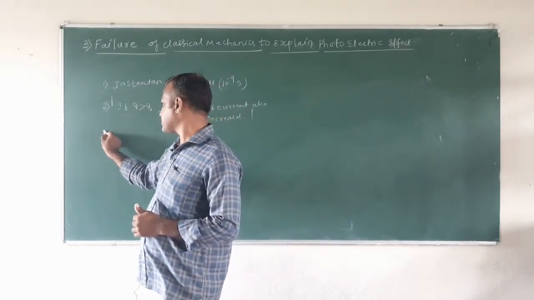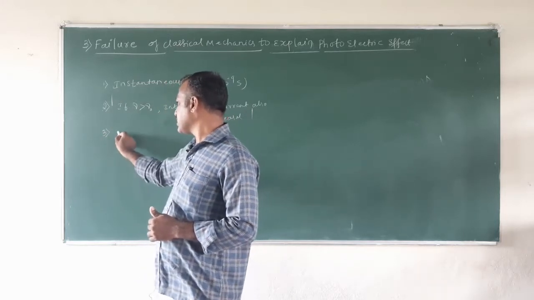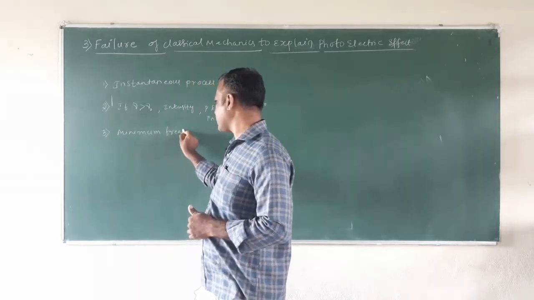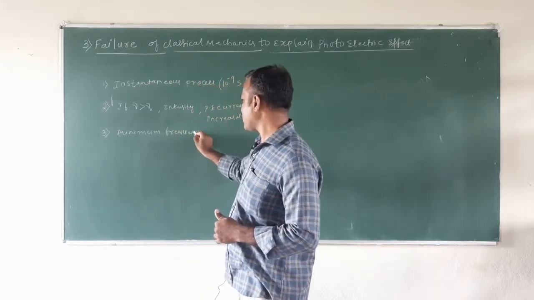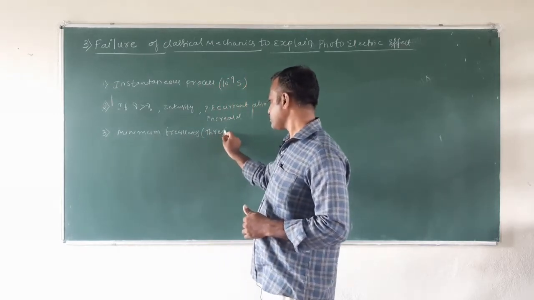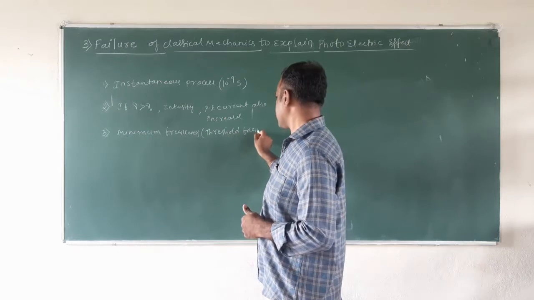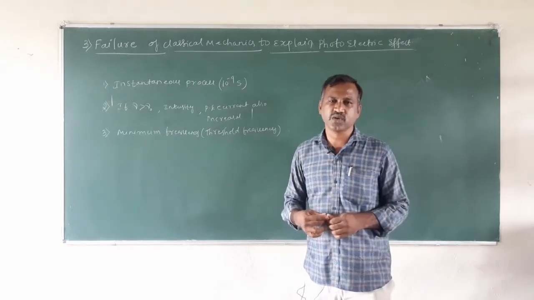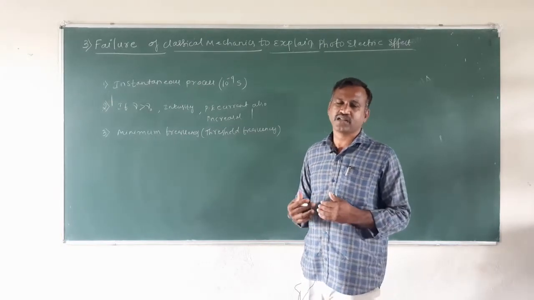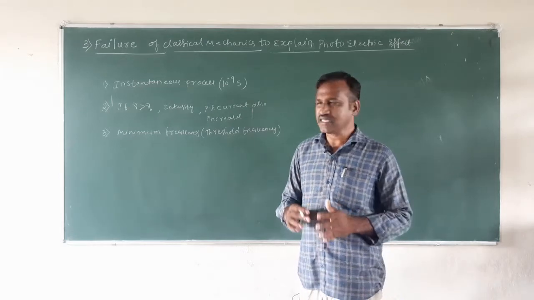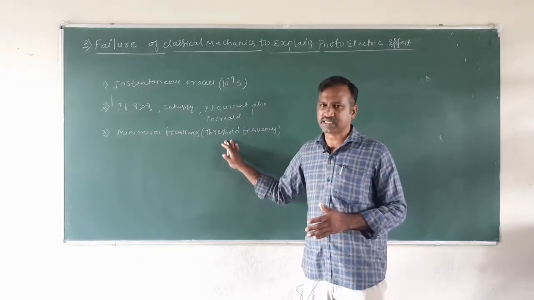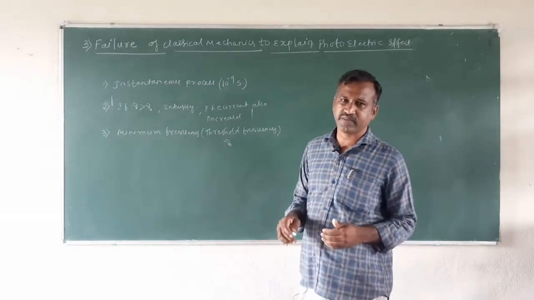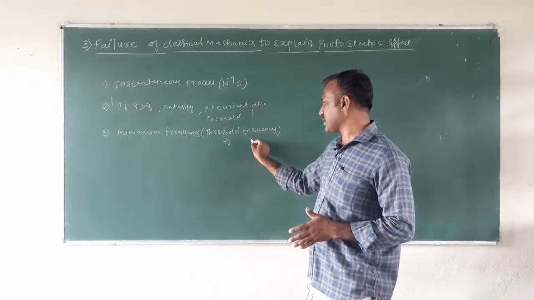The third observational fact is that for any given metal there is a minimum frequency of the incoming radiation below which no photoelectric effect takes place, that is, there is no emission of electrons by the metal surface. This minimum frequency is what we call the threshold frequency, usually indicated by nu naught, and the corresponding wavelength is known as the threshold wavelength, indicated as lambda naught.